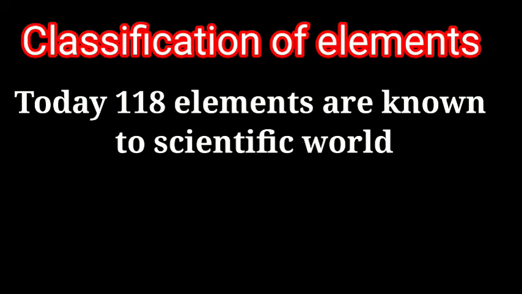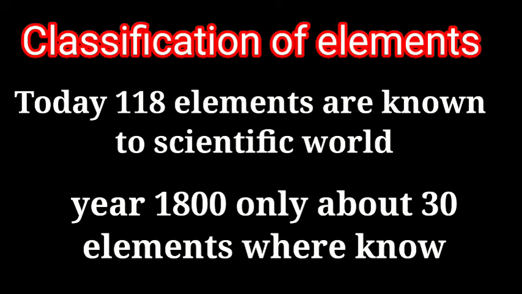Classification of elements. Today 118 elements are known to the scientific world. However, around the year 1800 only about 30 elements were known. More elements were discovered in the course of time.